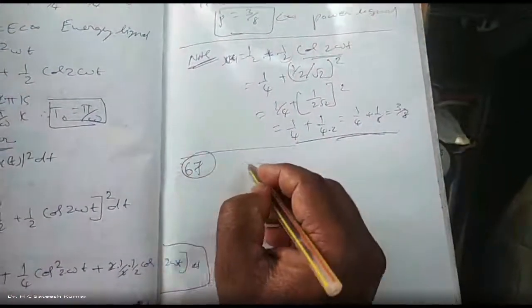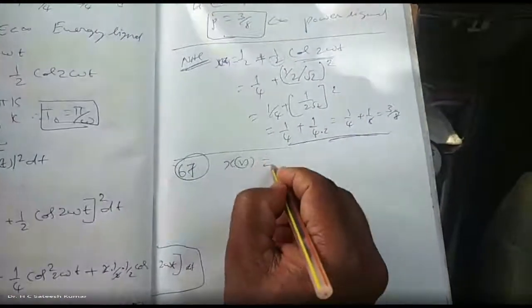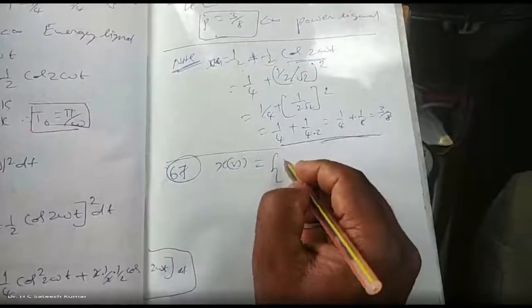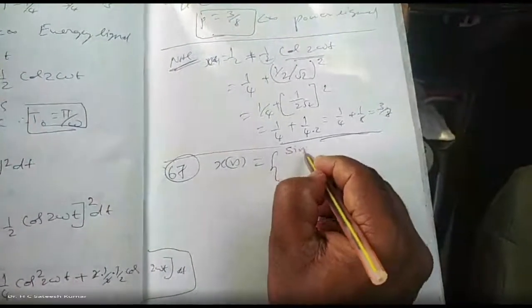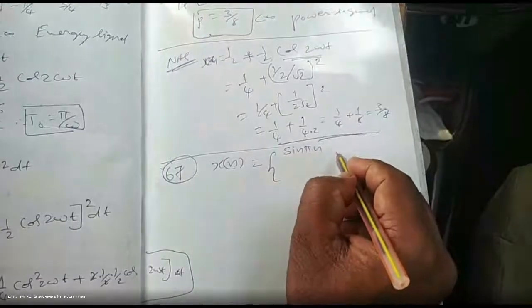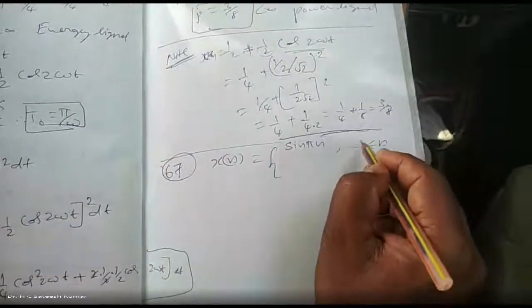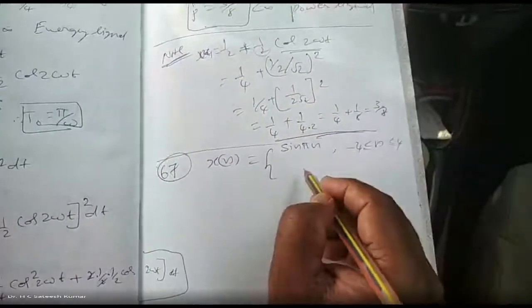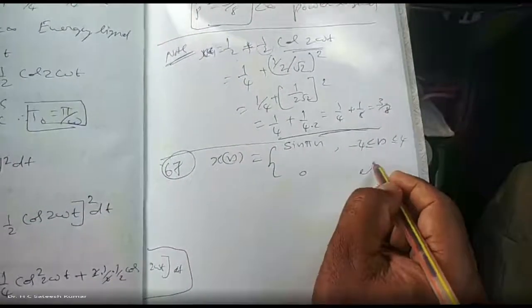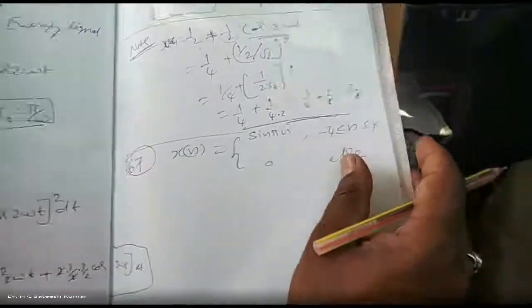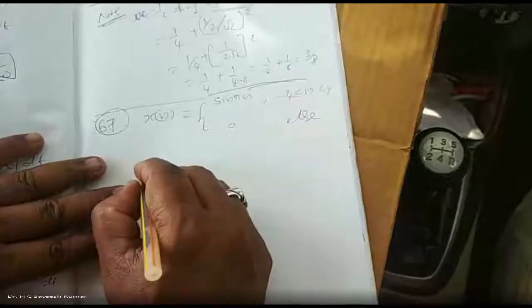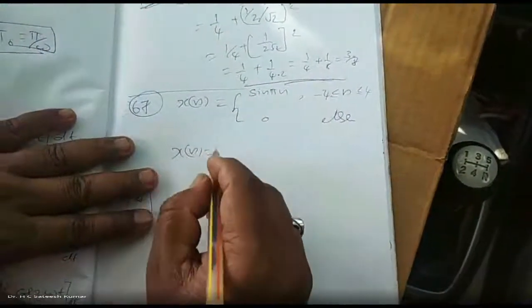X of n is equal to sin pi n for n lying between minus 4 to plus 4 and is equal to 0 elsewhere. This is a problem from Simon Haykin, and it was asked in one of the examinations. I don't know why he has given this problem.